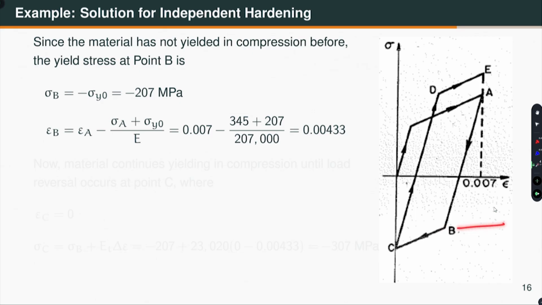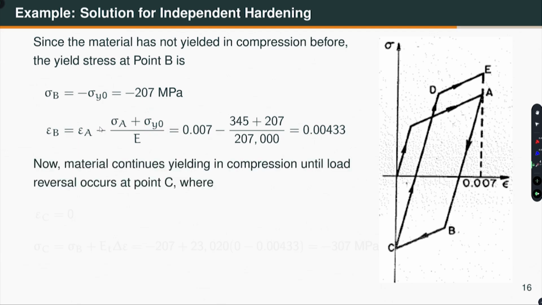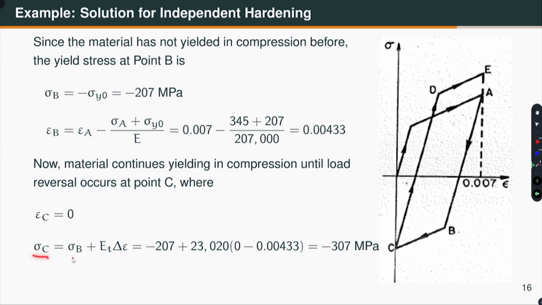Basically, what I am doing from here to here, this is your sigma A plus sigma y0. Okay. And then the material will continue to yield in compression with, of course, strain hardening, and at point C the strain is 0. I can calculate the sigma C is equal to sigma B plus tangent modulus into incremental strain, which gives me minus 307 MPa.